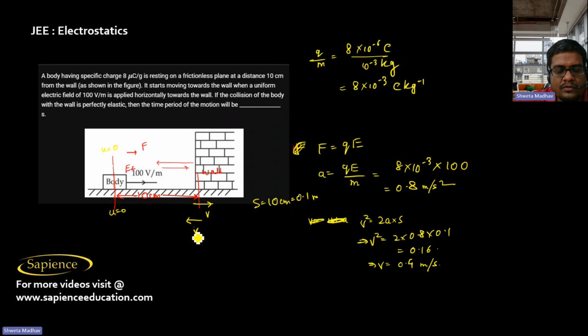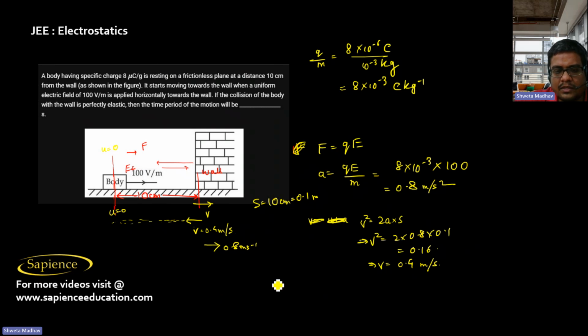Then again it will have 0.4 meter per second velocity, and then it will have a retardation of 0.8 meter per second square. Then again it will come to rest here. After how much time it comes to rest, that we can find out. After how much length it will come to rest, that we can find out also.